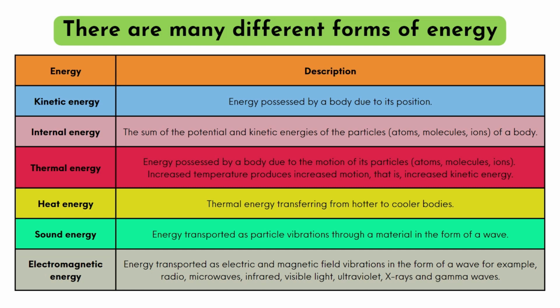Sound energy is energy transported as particle vibrations through a material in the form of a wave, while electromagnetic energy is energy transported as electric and magnetic field vibrations in the form of a wave, for example, radio, microwaves, infrared, visible light, ultraviolet light, X-rays, and gamma rays.